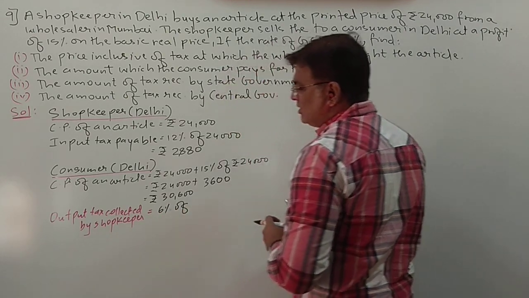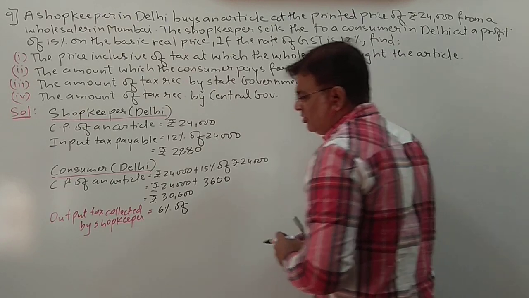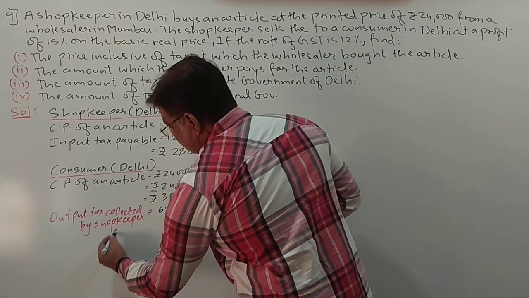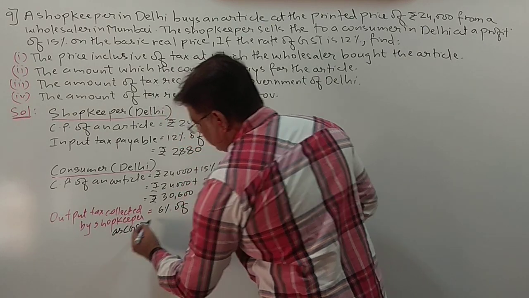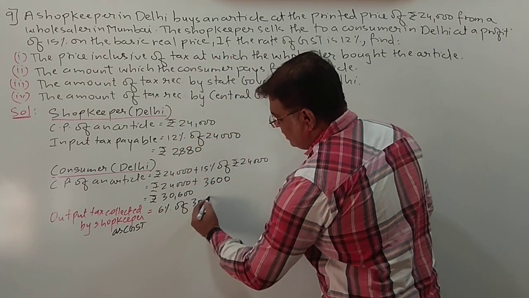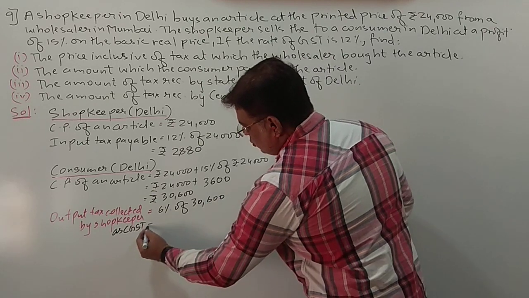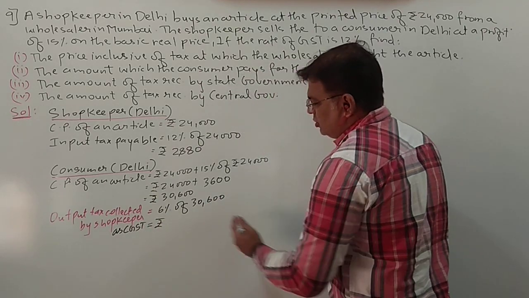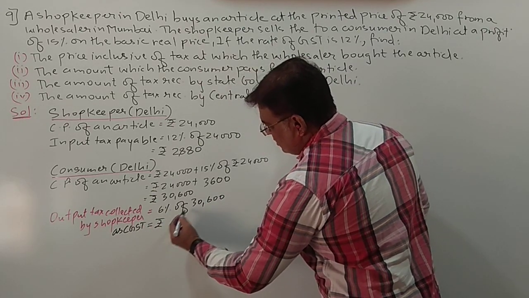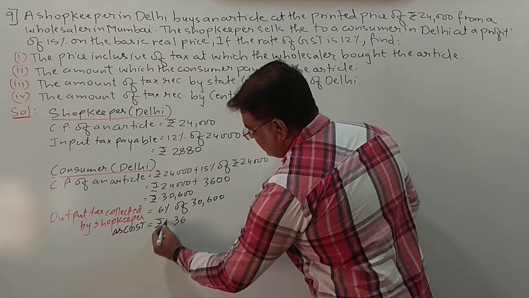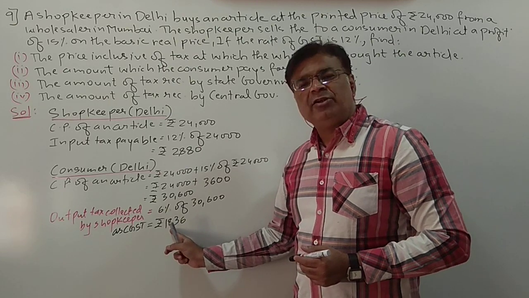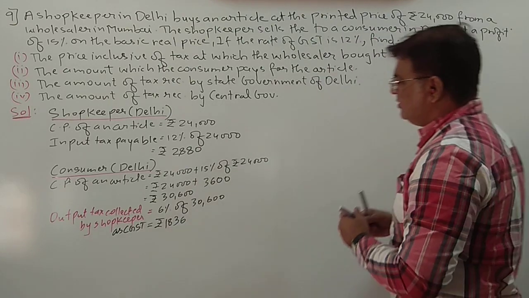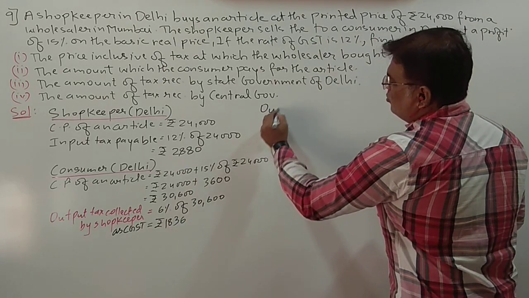Okay, so output tax collected by shopkeeper, let us write as CGST. So 6% of 30,600. So it will be nothing but 6 6s are 36 and 6 3s are 18. So this tax will go as a CGST.